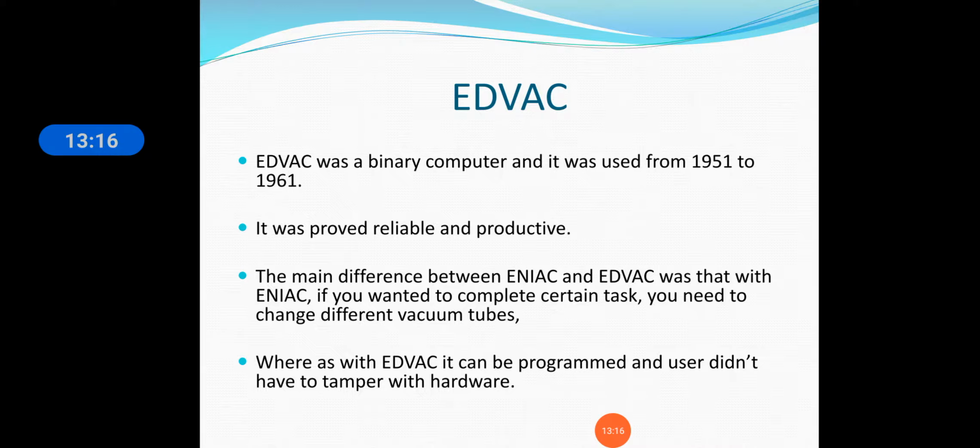EDVAC was a binary computer and was used from 1951 to 1961. It proved reliable and productive. The main difference between ENIAC and EDVAC was that with ENIAC, to complete certain tasks, you needed to change different vacuum tubes, whereas EDVAC could be programmed and the user didn't have to tamper with hardware. So in ENIAC you had to change the hardware again and again, but with EDVAC you did not. It can be programmed very easily.